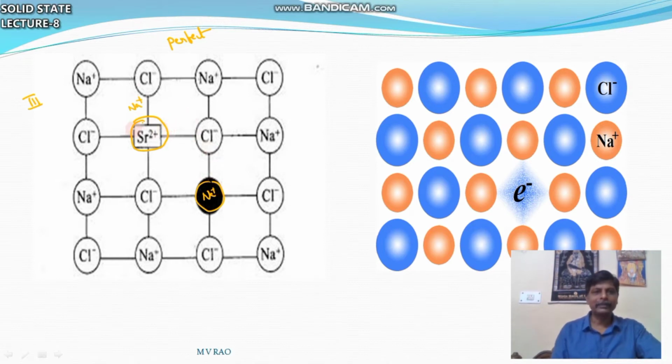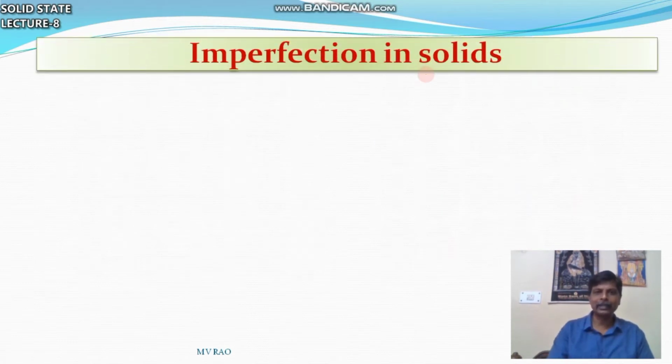But now this solid has some defect. Here also there is a Na plus ion, Cl minus ion. In this one, here an electron is there instead of Cl minus. That means this crystal also has some defect. So I have shown here 4 solids with some deviations, some disorders, some defects. These are called imperfections in solids.